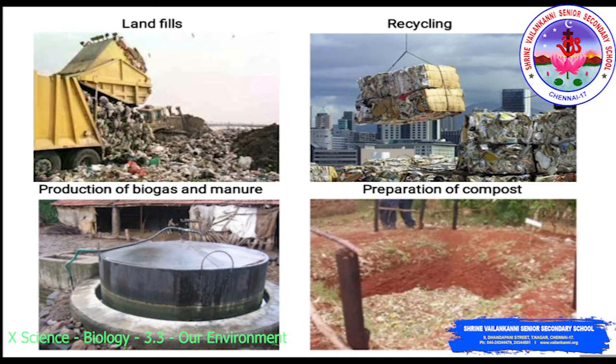The organic matter serves as food for the microorganisms. The degradation can happen aerobically or anaerobically, that is with oxygen or without oxygen. Biogas is generated as a result of this process and is used as fuel, and the residue is used as manure. So this is about production of biogas and manure.